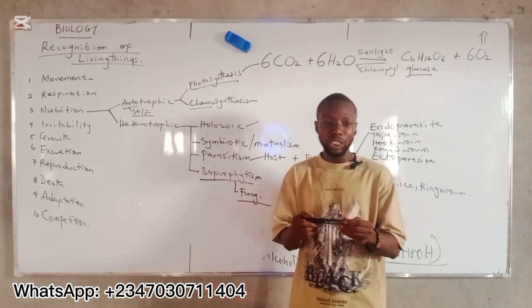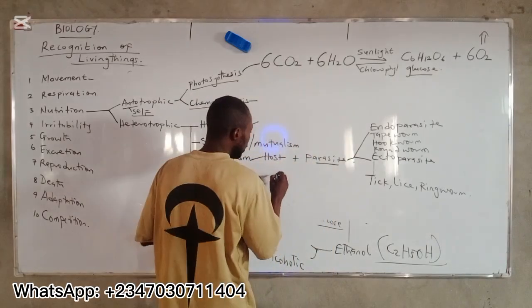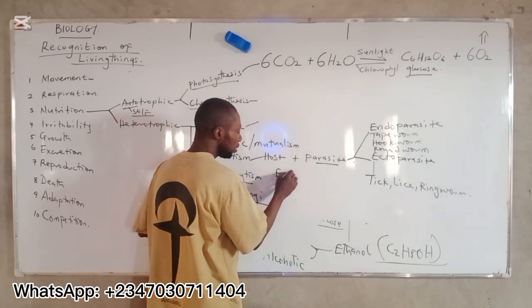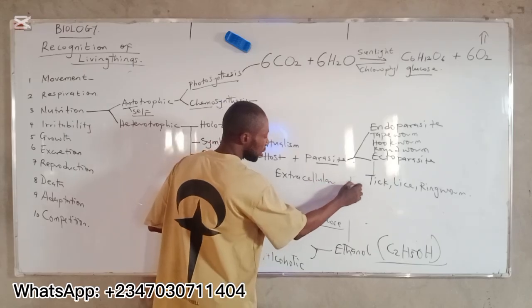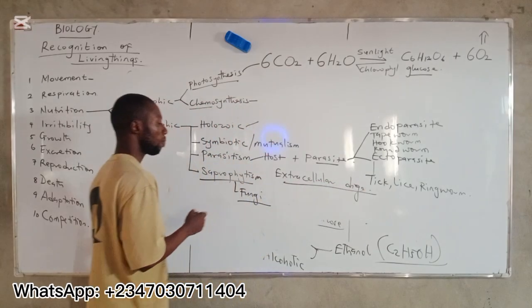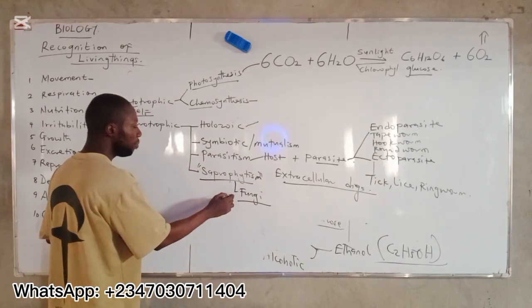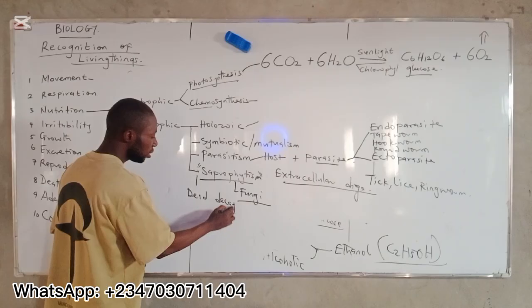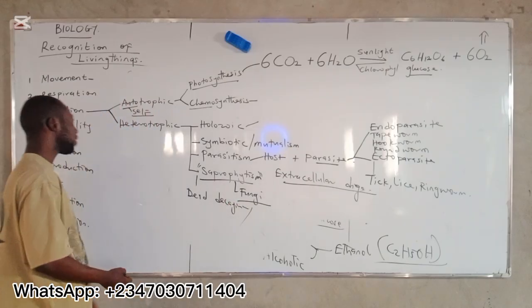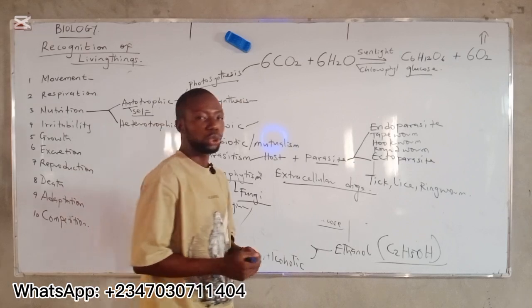You call this type of digestion extracellular digestion. Do you understand? That is saprophytism. The organisms, like fungi, feed on dead and decaying matter. All right? That is all about nutrition.